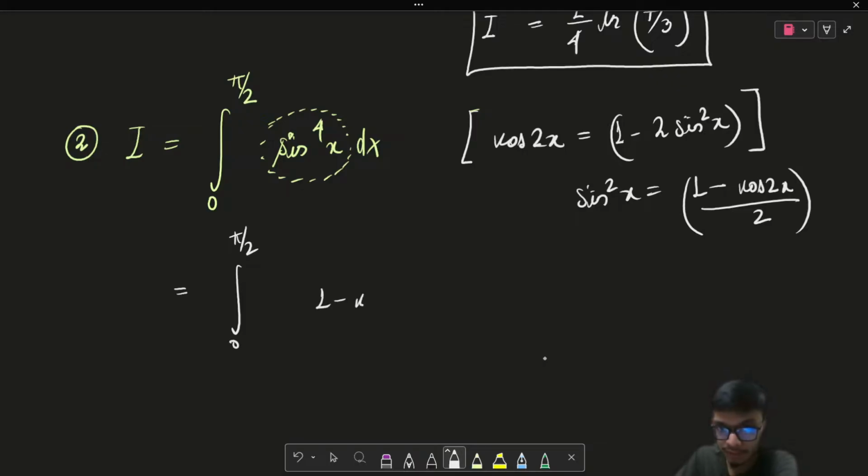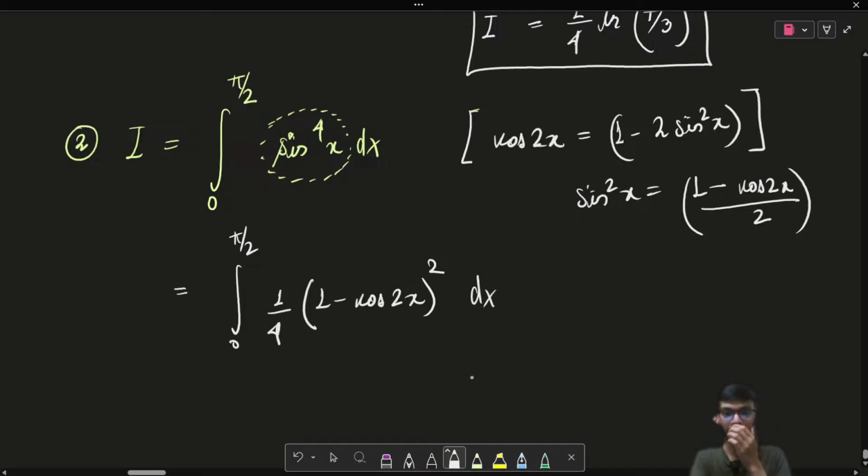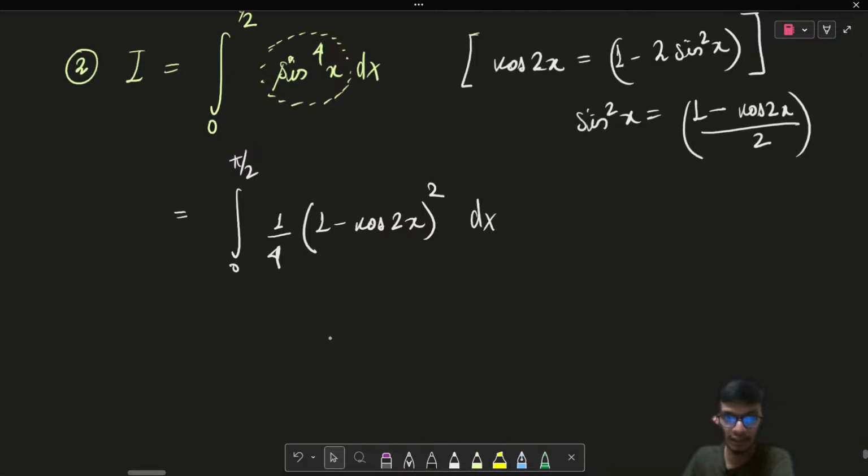So sin square x will be given as (1 minus cos 2x) whole square, and this 1 upon 2 whole square will come out as 1 upon 4 over here, and then we have dx over here, right? Now we have to just evaluate this result. So 1 upon 4 will be taken out, and we can expand this expansion.